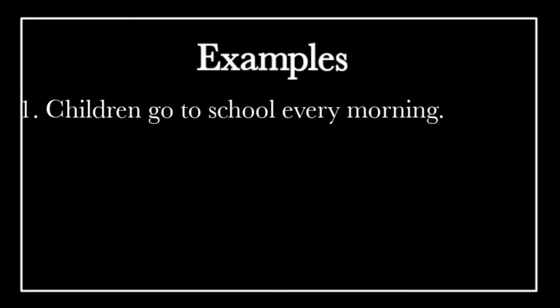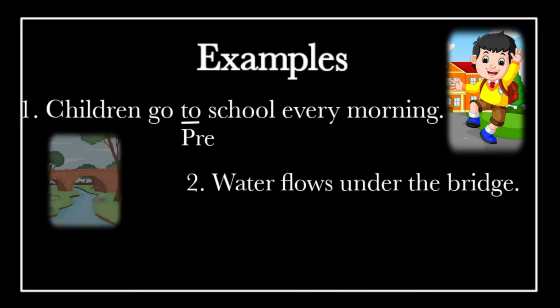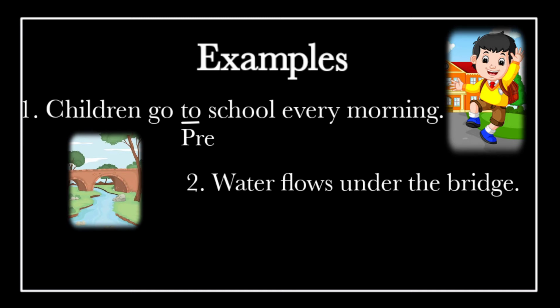Children go to school every morning. In this sentence, to tells about the position relating to other parts of the sentence. So to is here a preposition. Water flows under the bridge. In this sentence, under tells about the position of the water which is related to the bridge. So under is here a simple preposition.